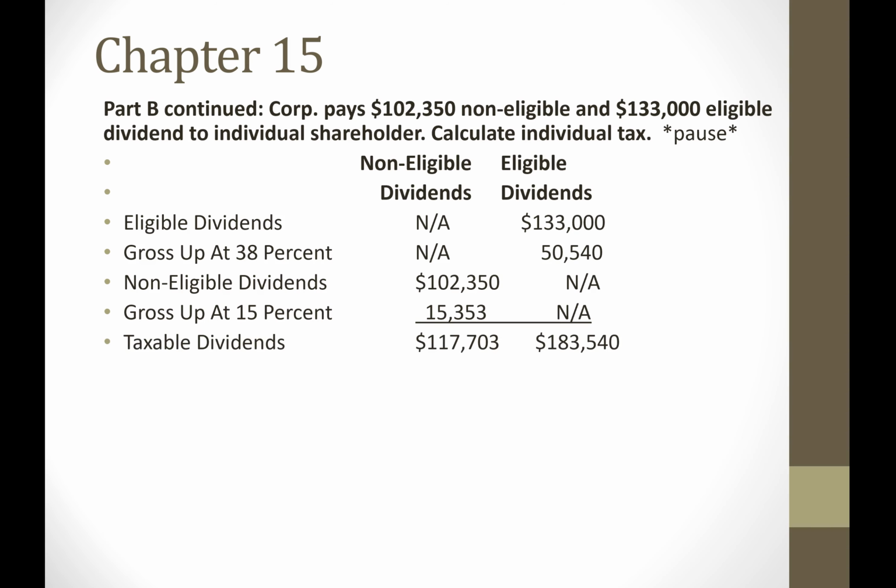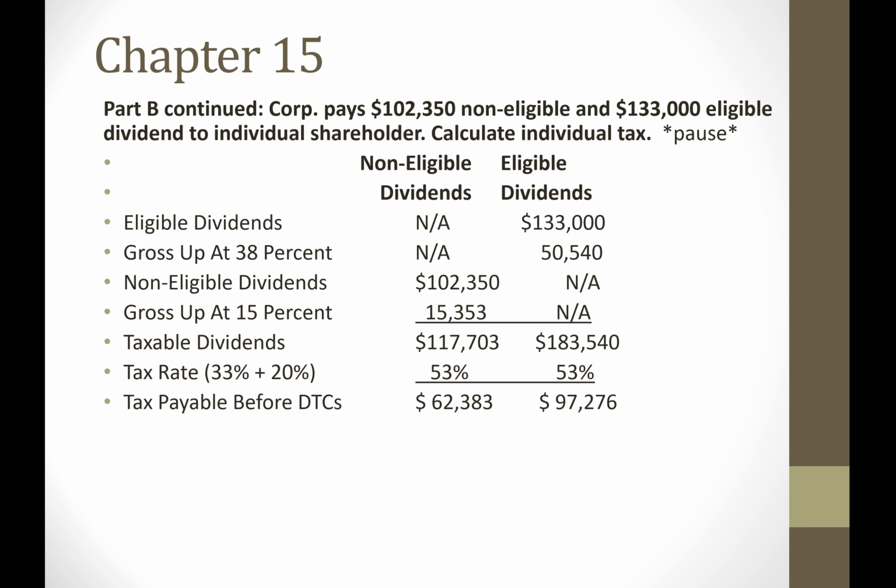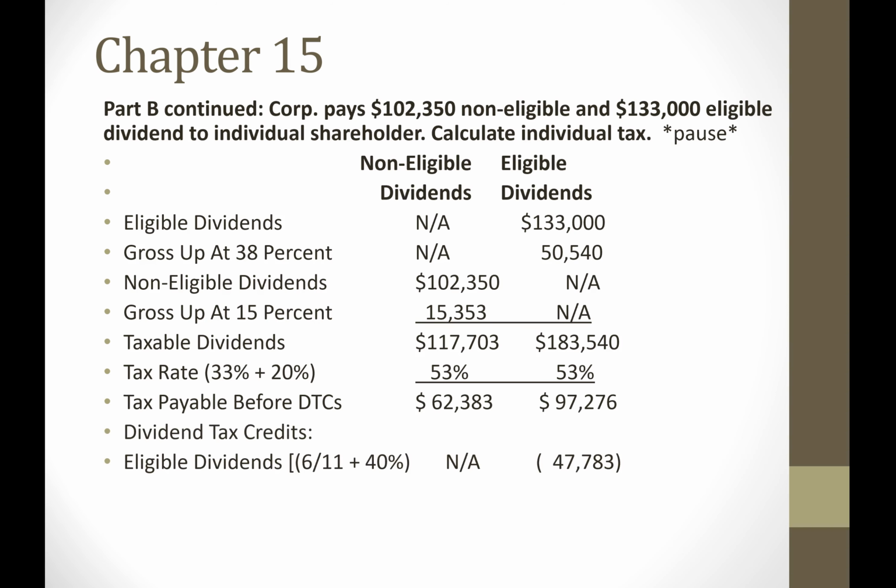Now in the question, this individual is going to pay 53% individual tax. So now we have the total tax payable before the dividend tax credits. And then let's figure out the dividend tax credits. First, for the eligible dividend. Once again, 6/11 is the federal, 40% is the provincial as given in the question.